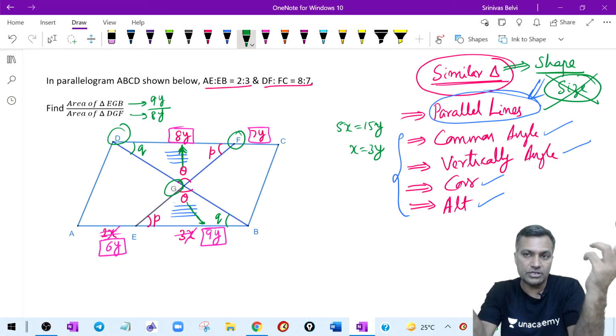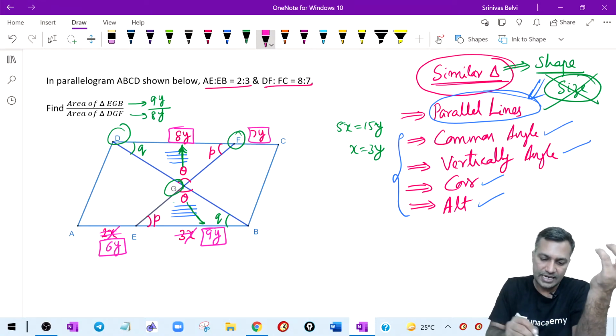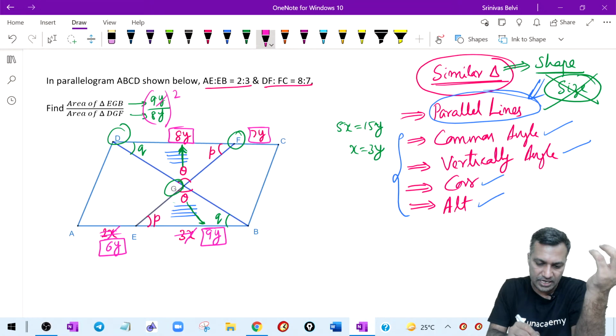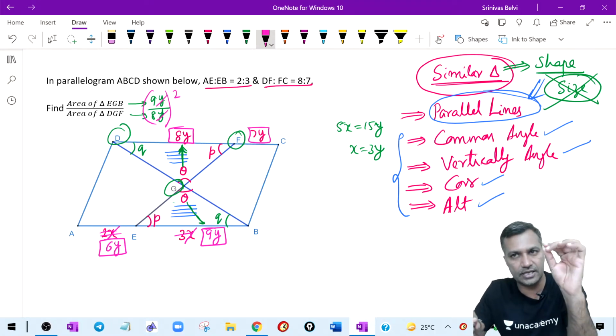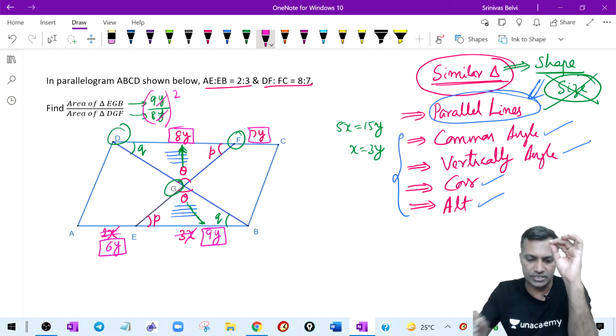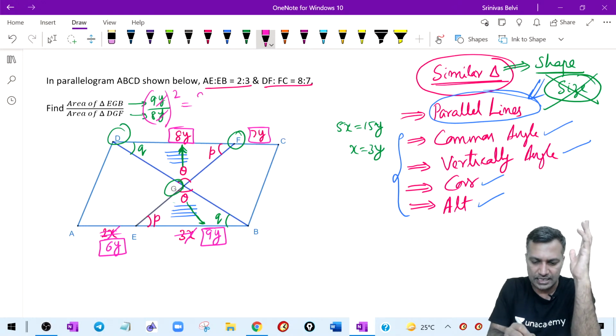But what I'm talking about here is the area. Area means the square function. Area is a square function. From the similarity theory, all of you would know that area means it's a square function. Therefore, you say that the ratio is 81:64.